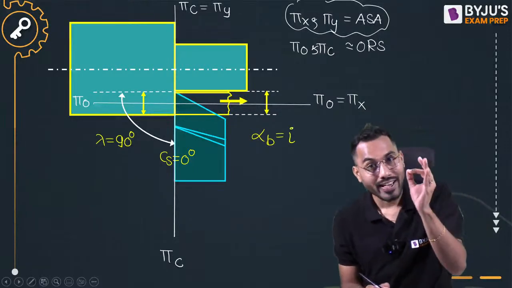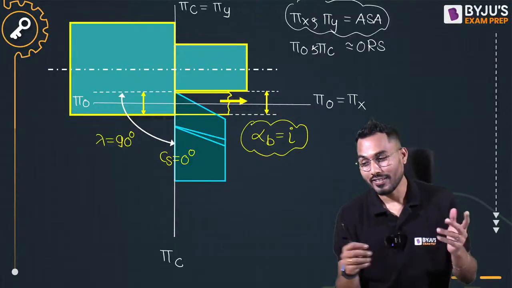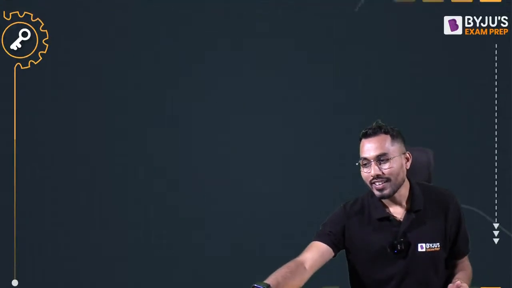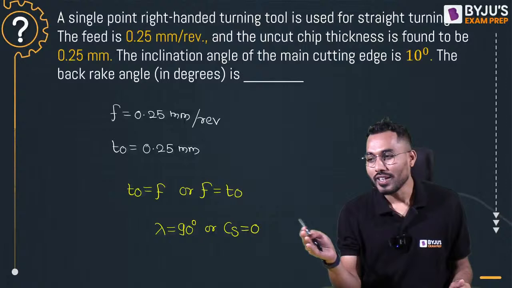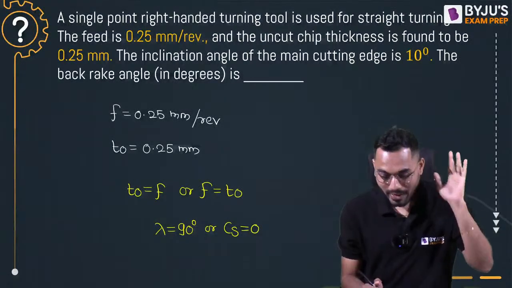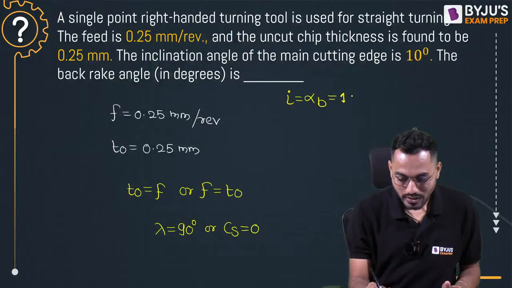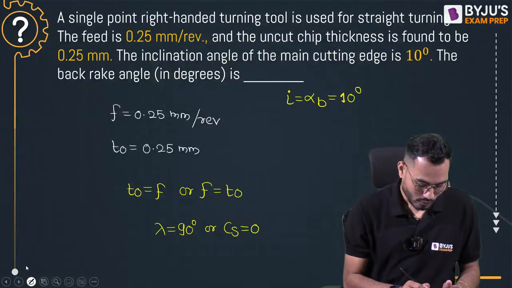Can I say that backrake angle alpha B becomes exactly equal to inclination angle I? Isn't it so? Yes, absolutely true. So what is given here? It is given that the inclination angle of the main cutting edge is 10 degree. So what will be the backrake angle? I is exactly equal to alpha B, that is exactly equal to 10 degree. Basic fundamental. I hope you are understanding this.